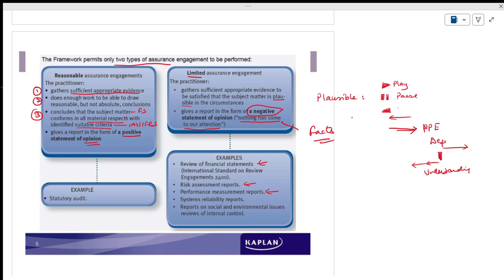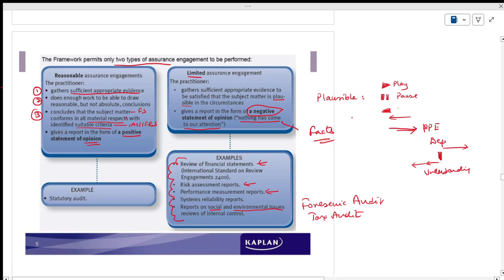Nowadays people are very much concerned about reports on social and environmental issues. You have a social audit, an environmental audit, systems audit. Now people are talking about forensic audit. They are having tax audit, is it right? I am giving more examples. When you talk about tax, you have so many other issues. These are all part of it. In any case you have any doubt, you put a question mark.